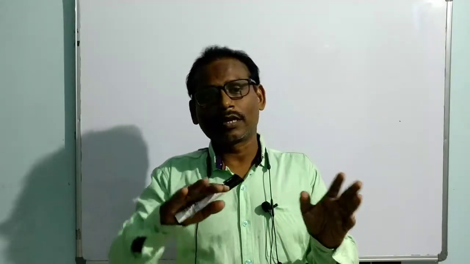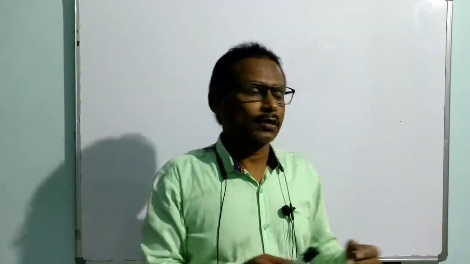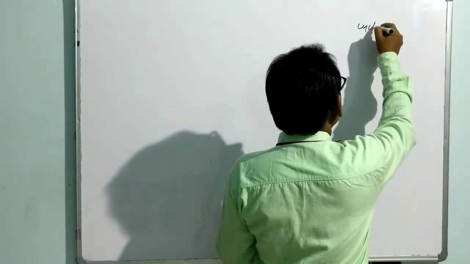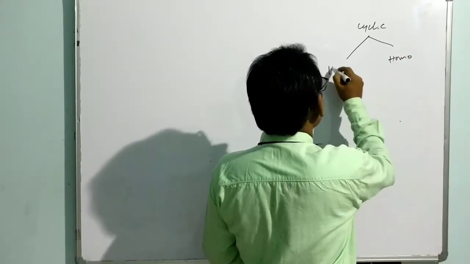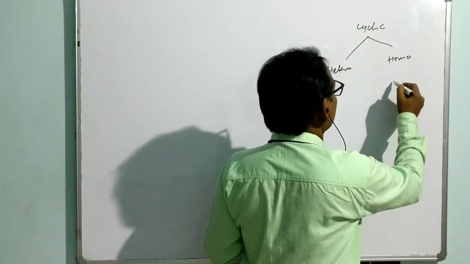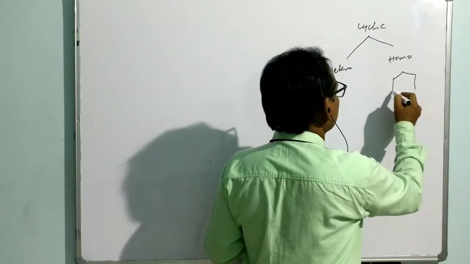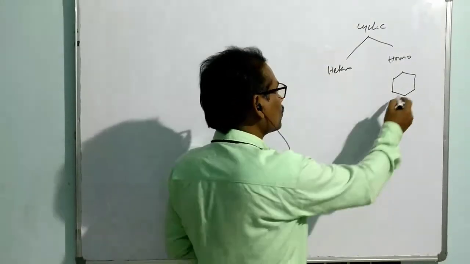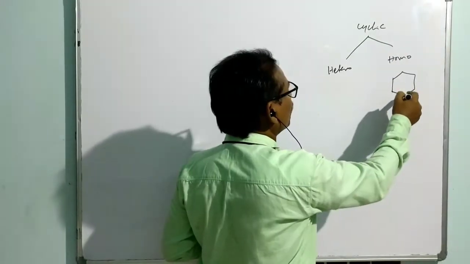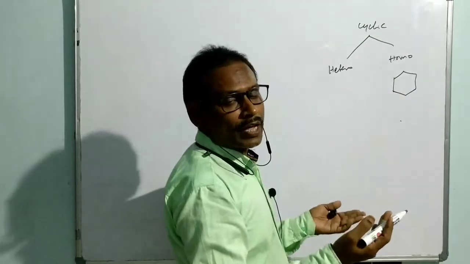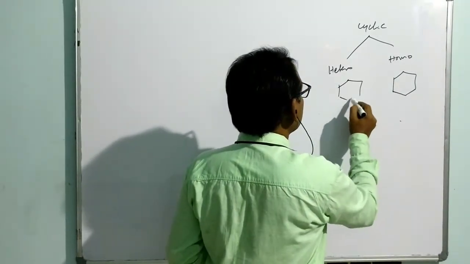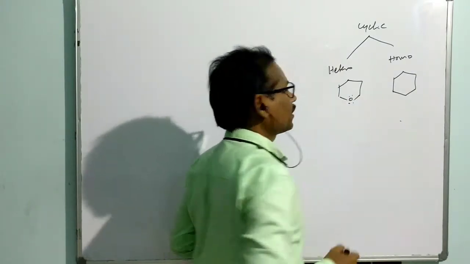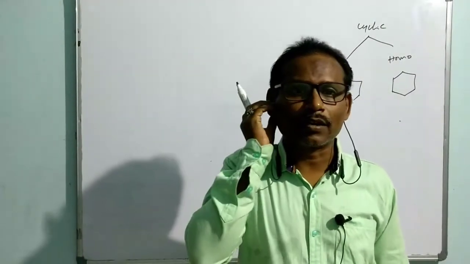Aromaticity in heterocyclic compounds. We know the cyclic compounds are either homocyclic or heterocyclic. In a 4-member ring or 6-member ring, it is homocyclic if it is composed of only carbon atoms. If any one of the carbons is replaced with some hetero atom like nitrogen, oxygen or sulfur, then that is called heterocyclic. Suppose we just put oxygen here, it is heterocyclic. So that is the difference between homocyclic and heterocyclic.